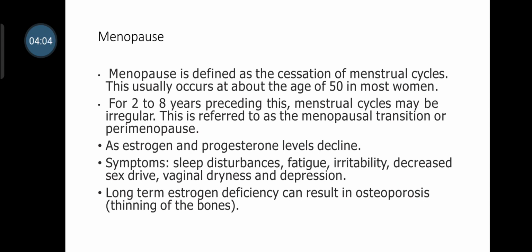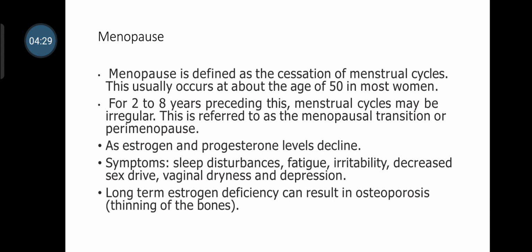Menopause is one of the common conditions which are occurring in the females. It is a very much natural process, but it leads to various problems in the females. Menopause is defined as the cessation of menstrual cycle, that is stoppage of menstrual cycle. This usually occurs in the age of 50 and above in most of the women.